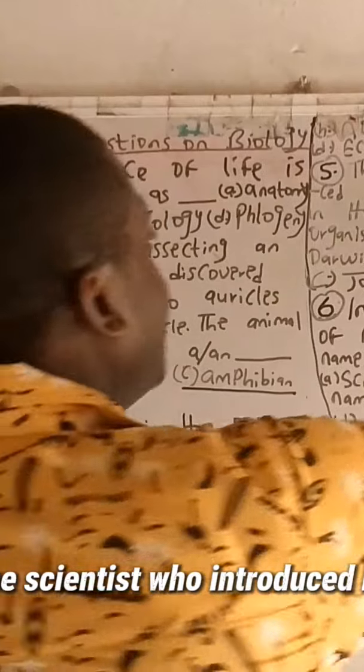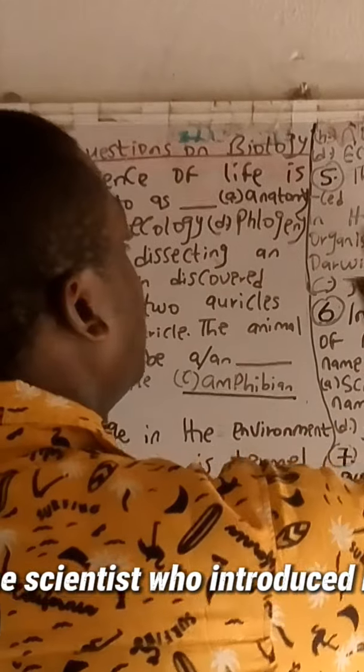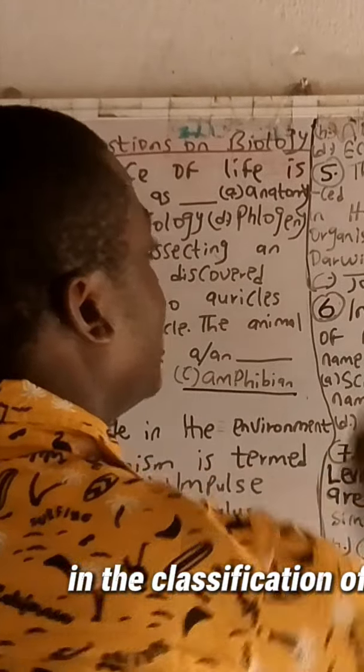Number five, the scientist who introduced binomial nomenclature in the classification of organisms was dash. A.